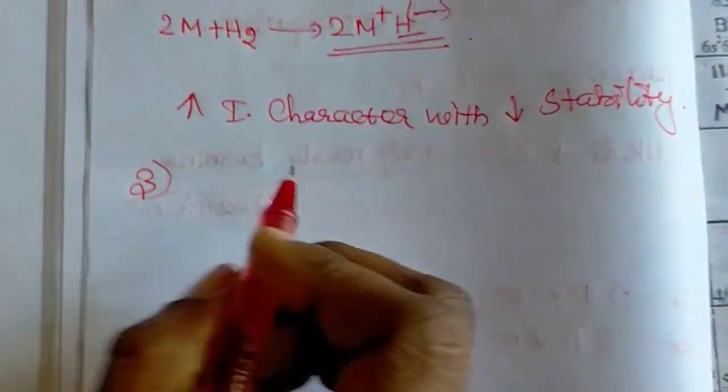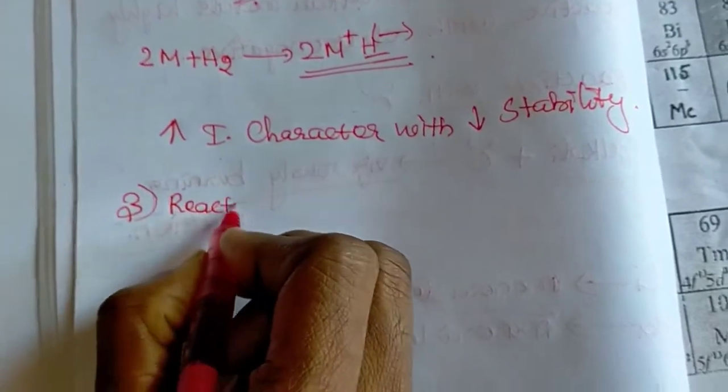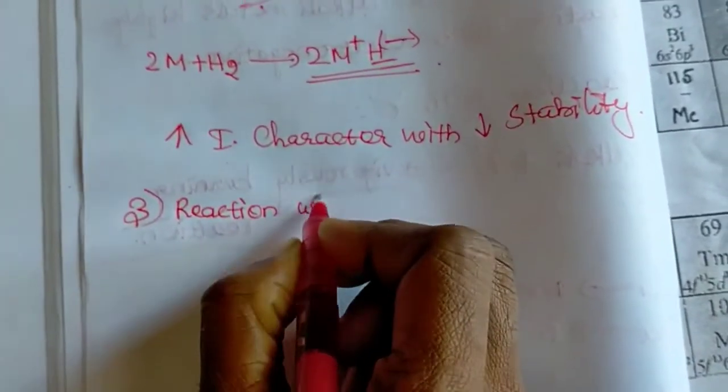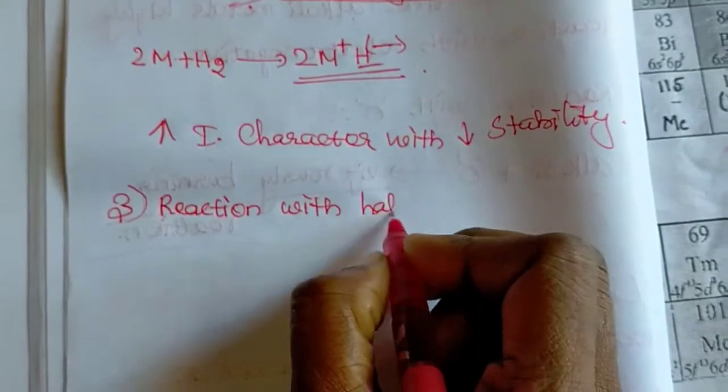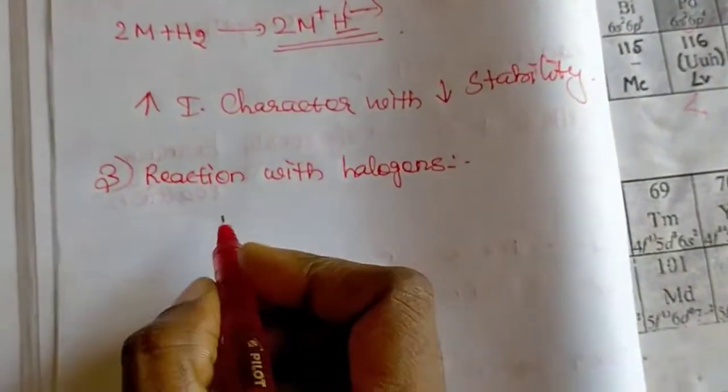Next property, the third chemical property, reaction with halogens. Say, what are the halogens you have?